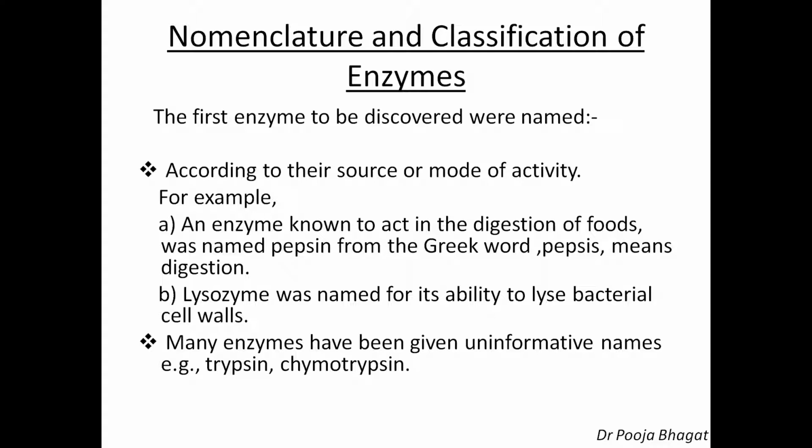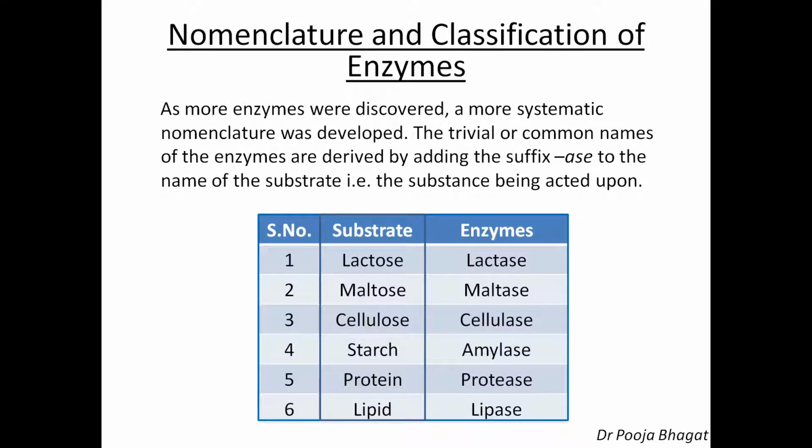For example, an enzyme known to act in the digestion of foods was named pepsin from the Greek word pepsis, which means digestion. Another example, lysozyme was named for its ability to lyse bacterial cell walls. While many enzymes have been given uninformative names, for example, trypsin, chymotrypsin, as more enzymes were discovered, a more systematic